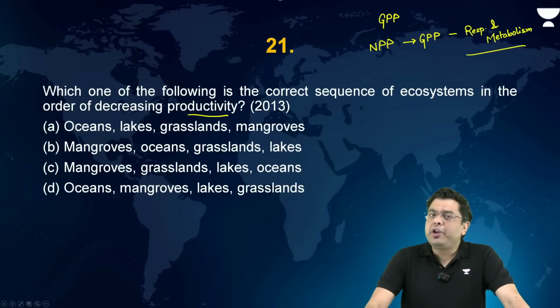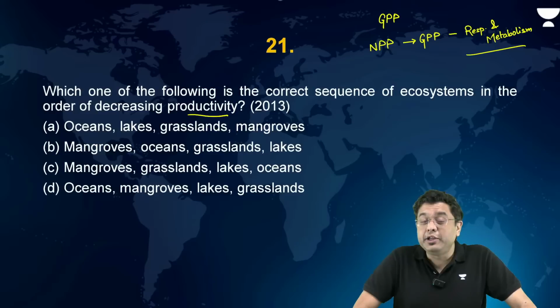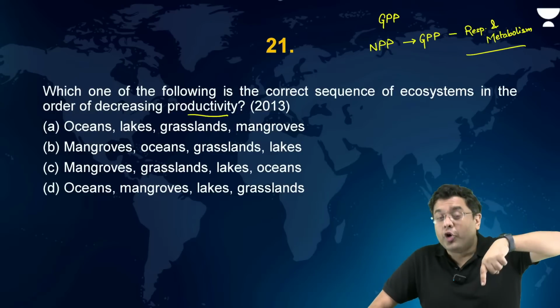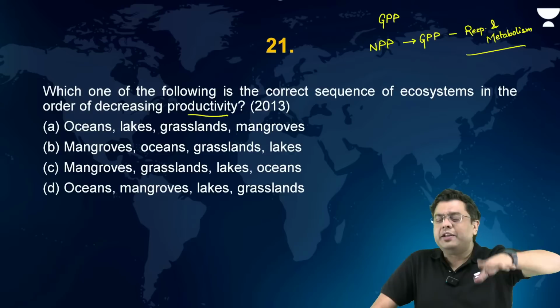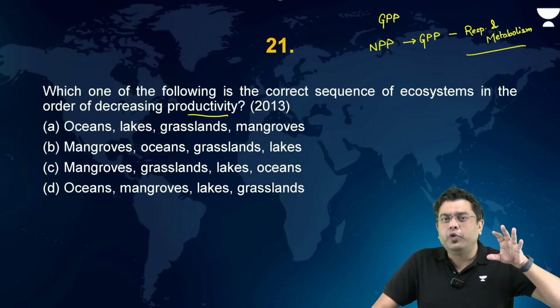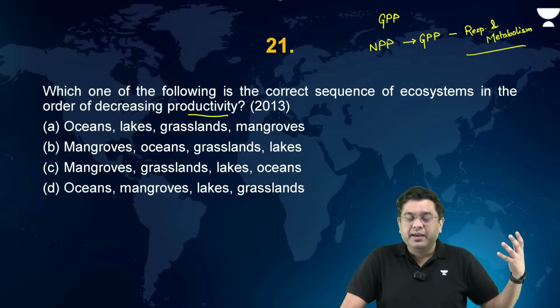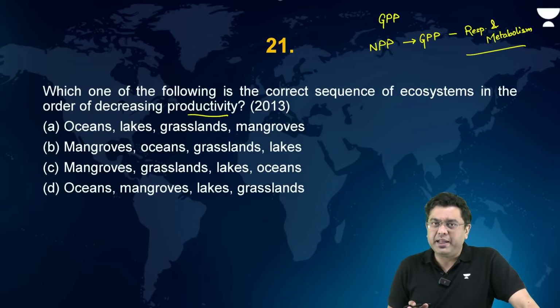Now here, if you take a look at it, mangroves obviously will have the largest productivity in terms of the density of leaves that you have, in terms of the presence of shallow waters as well, where you have some of the organic products produced by the roots also in those shallow waters. So the canopy cover is also very dense, right? So that is where mangroves will have the highest productivity.